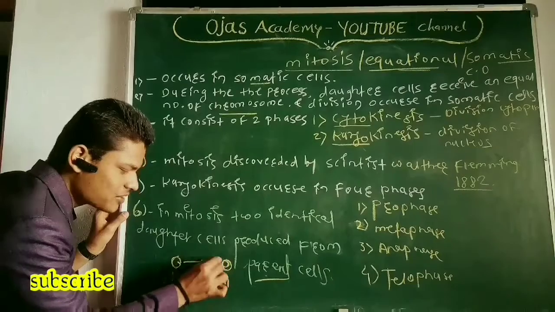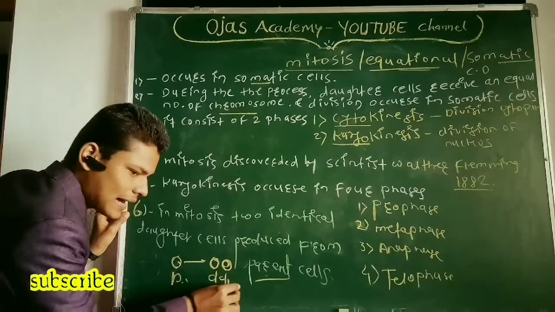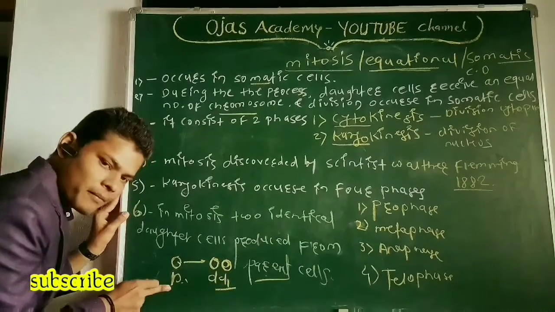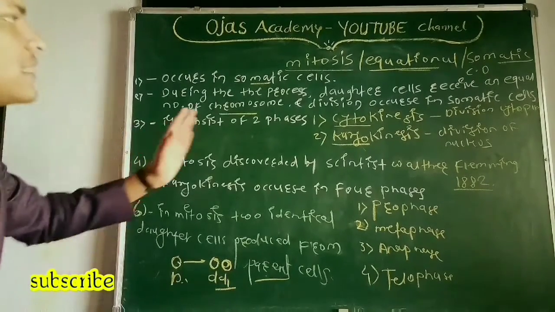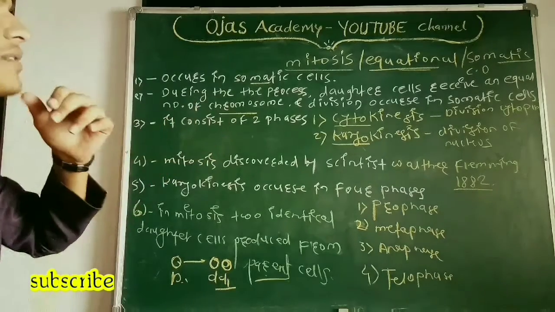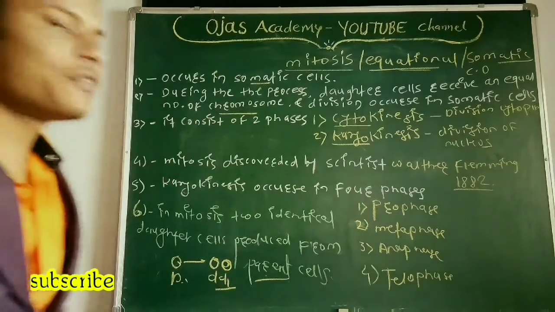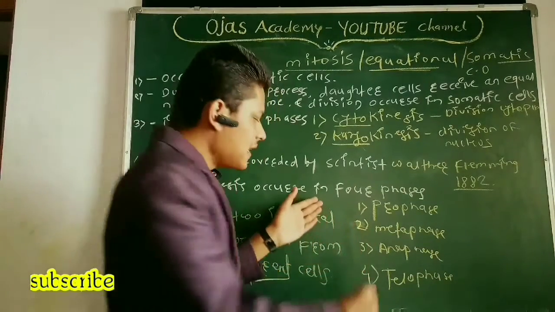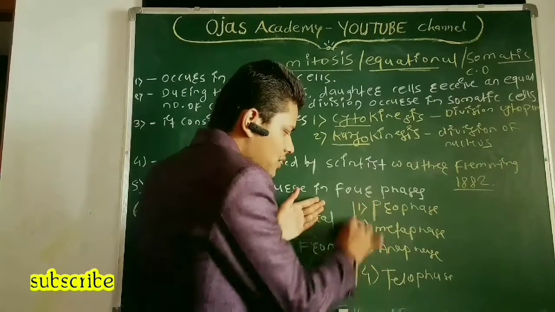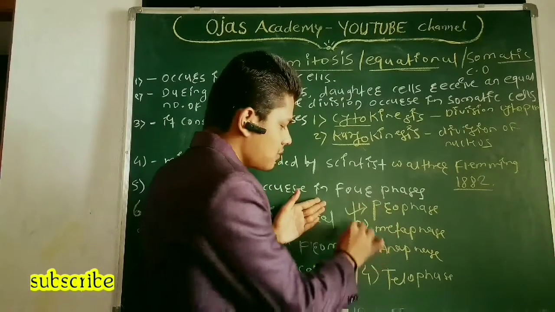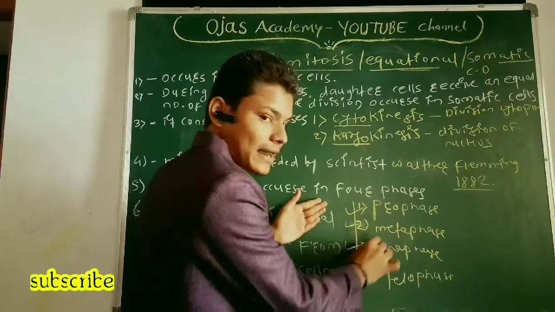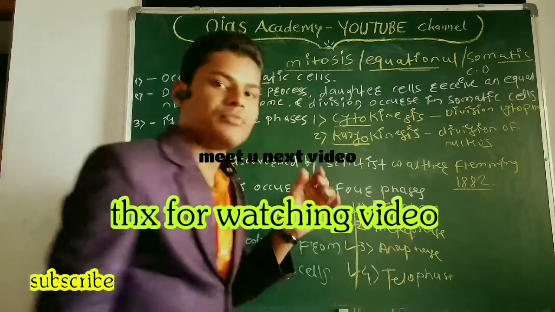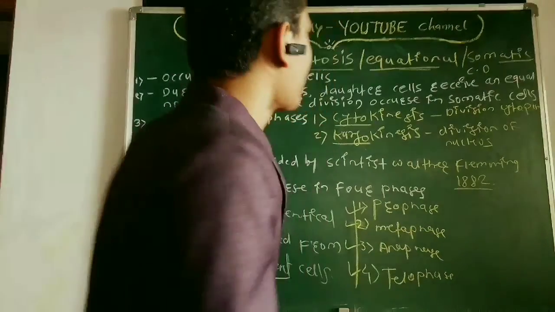Two identical means the same. Suppose this is a parent cell; two identical daughter cells are produced from the parent cell. So this is the simple overview of mitosis. In the next video, we will study the detailed information about prophase, metaphase, anaphase, and telophase. Thank you so much.